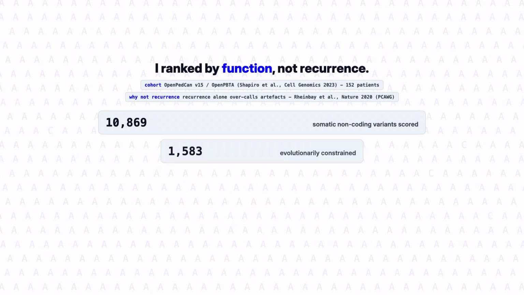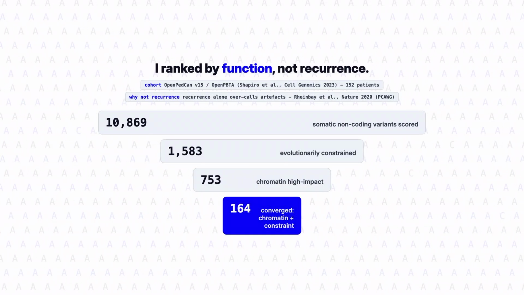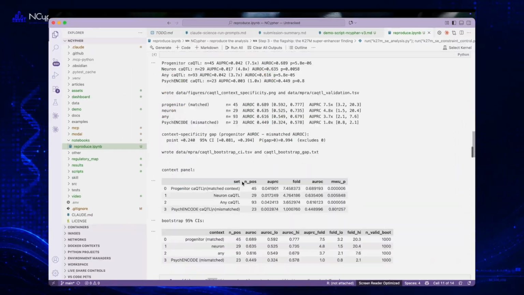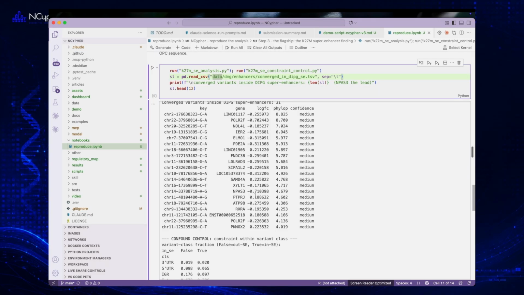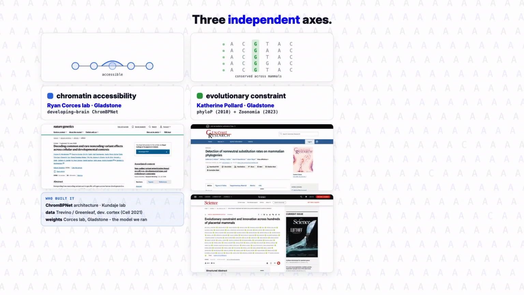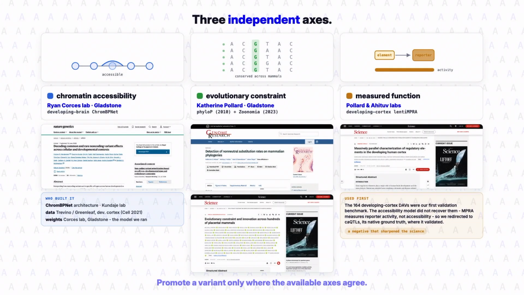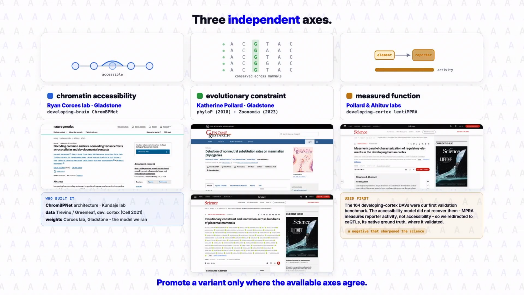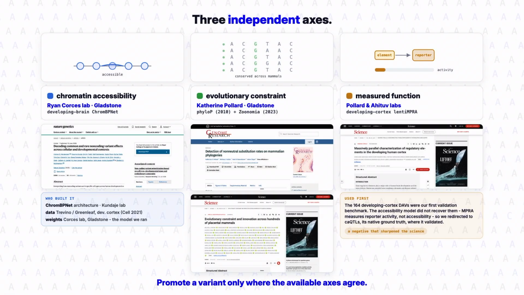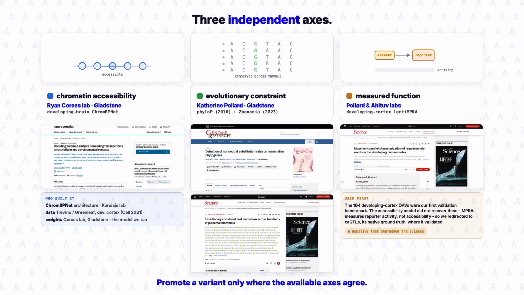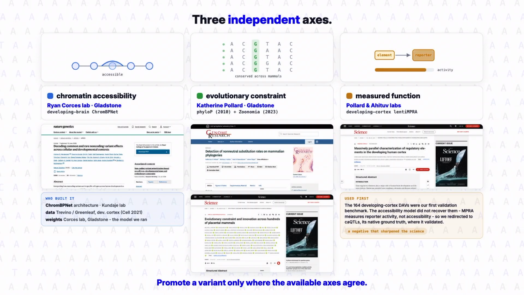I started with 10,869 somatic non-coding variants across 152 diffuse midline glioma patients. Naive recurrence just finds artifacts, so I ranked by function and a matched background. The method couples 3 independent axes: chromatin accessibility from the developing brain, evolutionary constraint from PhyloP and Zoonomia, and measured function from developing cortex MPRA. The MPRA was actually where I started, and it gave an honest negative that redirected me to caQTLs, the right ground truth for ChromBPNet.